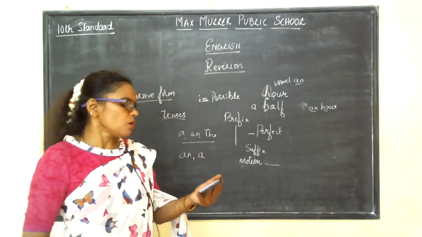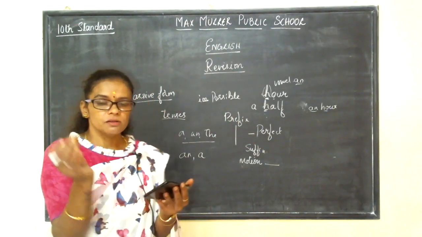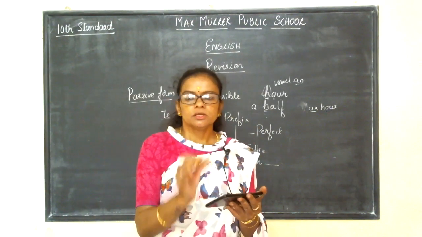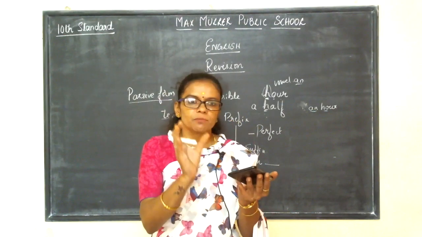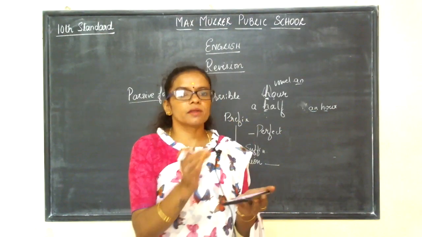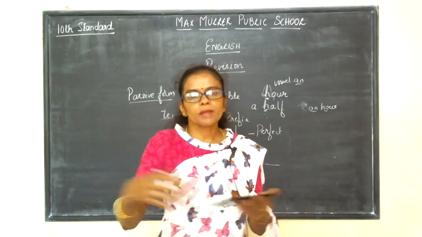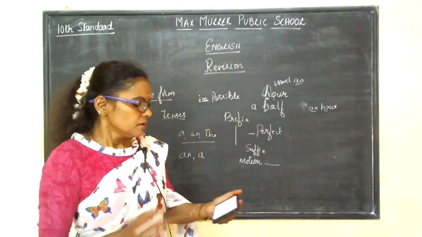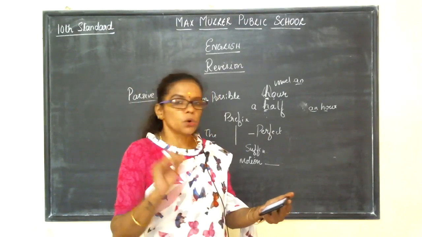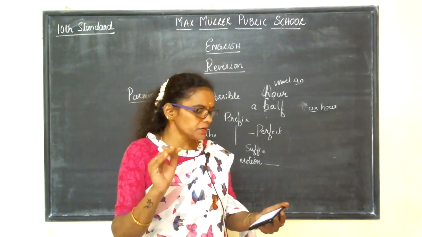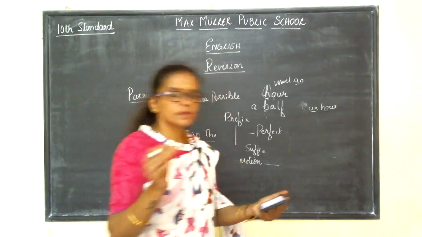Next one, I bought it, dash, I needed it, conjunction. You are putting the word here so that you are completing the sentence. It is some word required there to complete the sentence. Like it's a conjunction. If you add that word, you can make a meaningful sentence. The conjunction to be used here is and, still, so, because. So we'll put all options and we'll say, right. I bought it and I needed it.